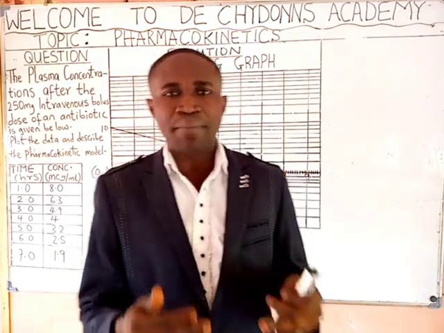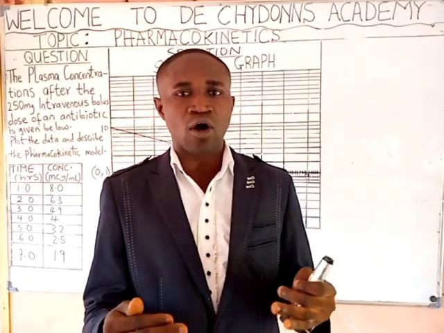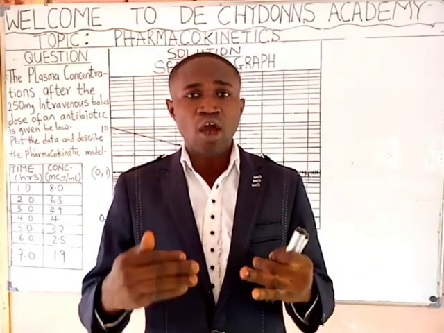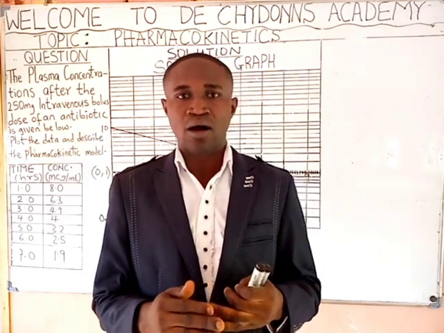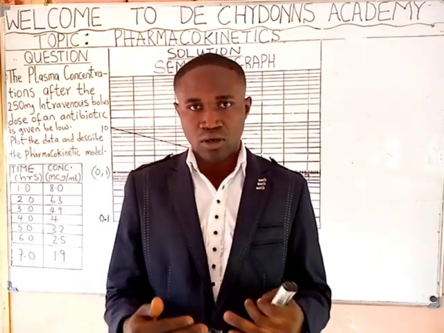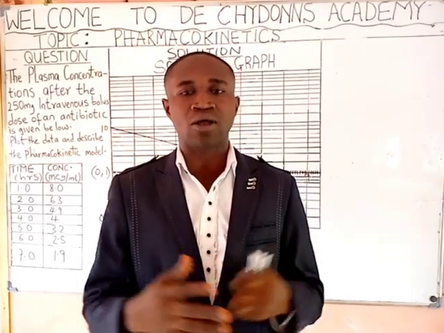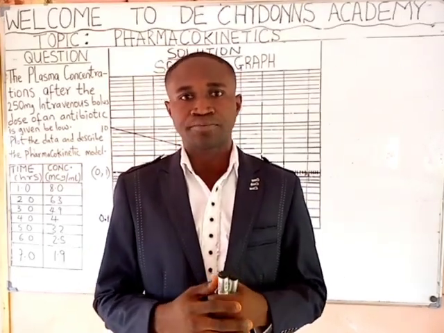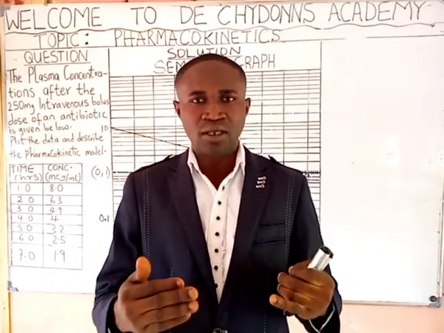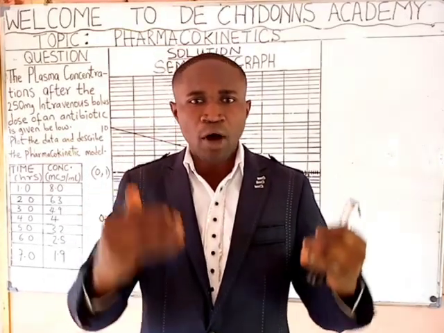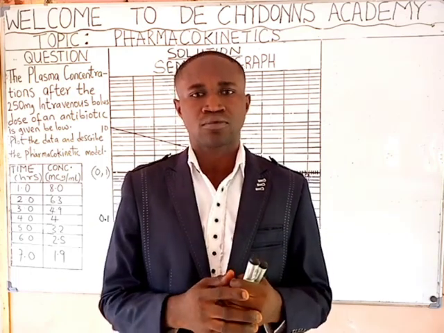Then when we are talking about pharmacodynamics of drug, it simply means the study of what the drug does to the body. Now, in today's topic, we'll be discussing pharmacokinetics in full. Pharmacokinetics, as we said, simply means study of what the body does to the drug.